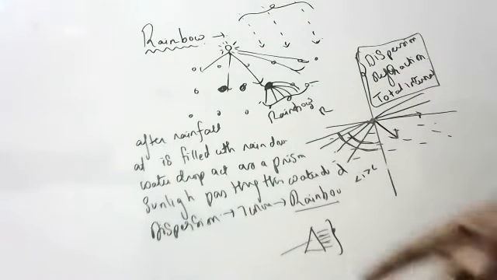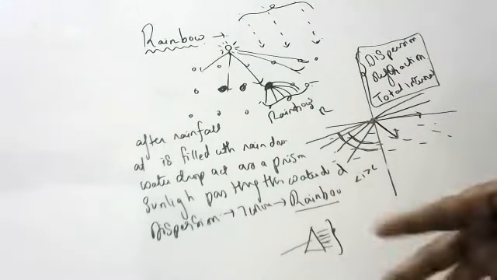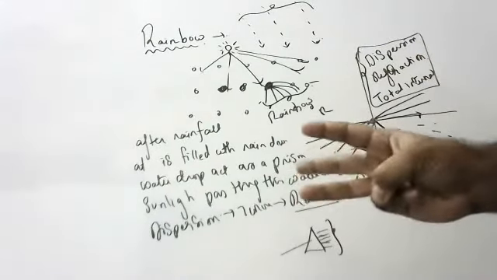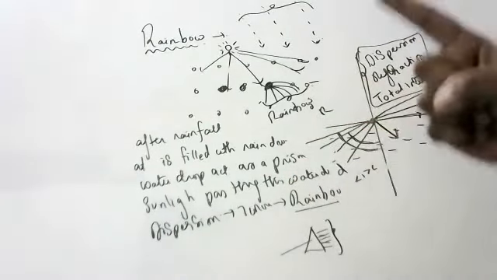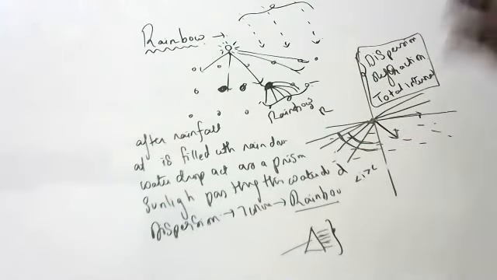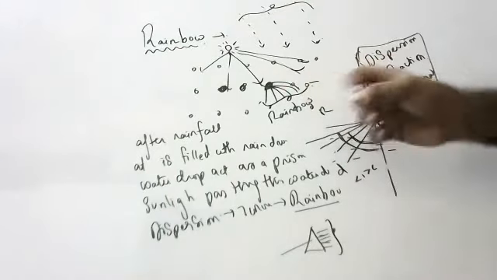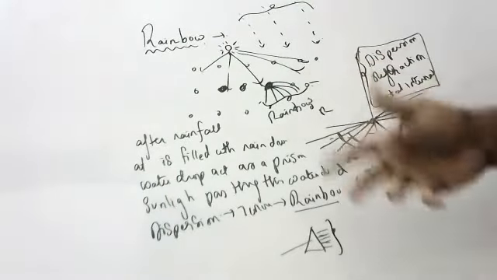On total internal reflection and critical angle, I'll make a separate video so that you can check it later, children. So this is how a rainbow occurs. After the rainfall, the atmosphere is filled with raindrops. Every water drop acts as a prism, and when sunlight passes through these water drops, it splits into seven different colors and appears as a rainbow.